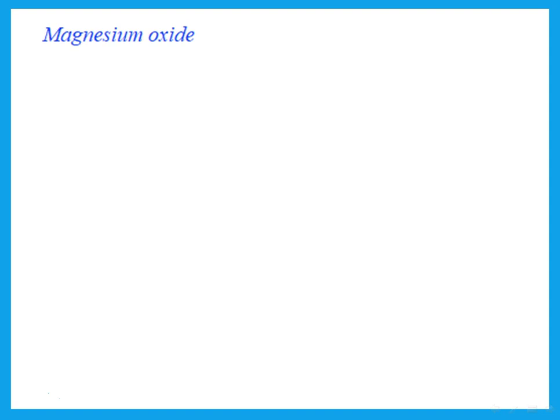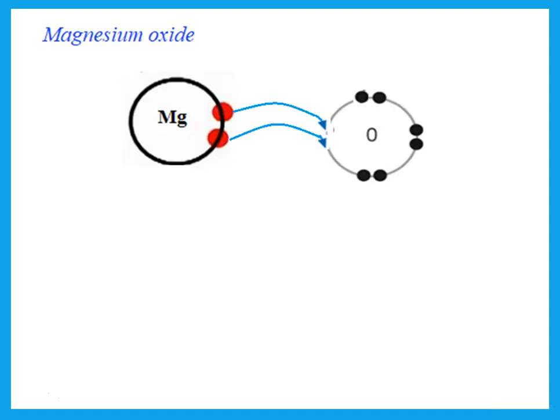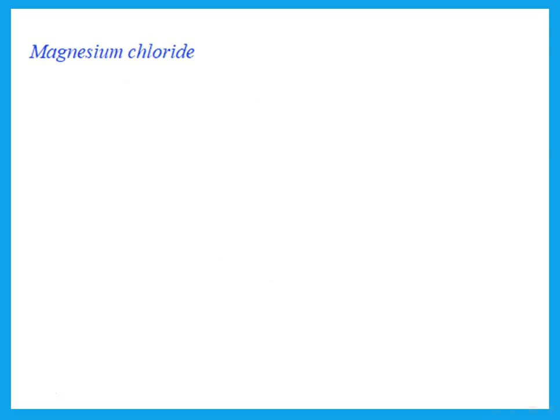The same for the others. Please practice all of this. Magnesium will lose 2 electrons. The oxygen will gain 2 electrons. Don't forget to write that when the magnesium loses 2 electrons, it becomes plus 2 or 2 plus. And when the oxygen gains 2 electrons, it becomes 2 minus or minus 2.